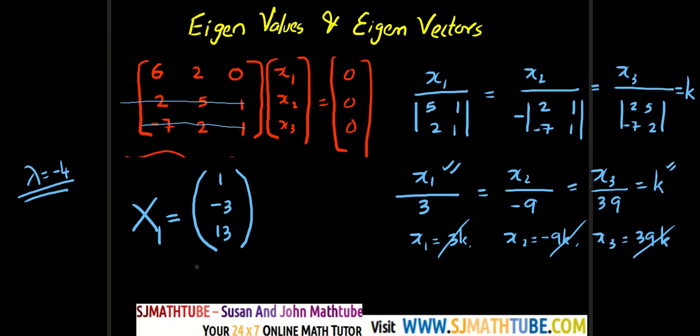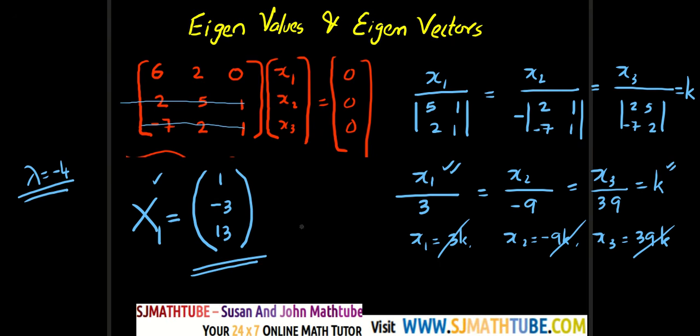Okay, now look at this. The eigenvector corresponding to lambda equal to minus 4 will be 1, minus 3, 13, or all the vectors parallel to this. It's a huge system because you can write 2, minus 6, 26. You can write 3, minus 9, 39, etc.